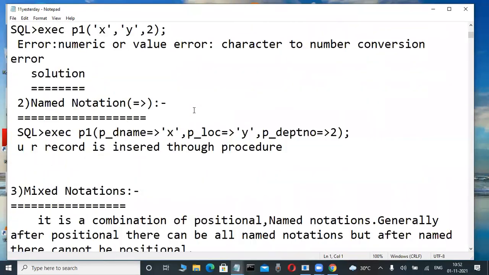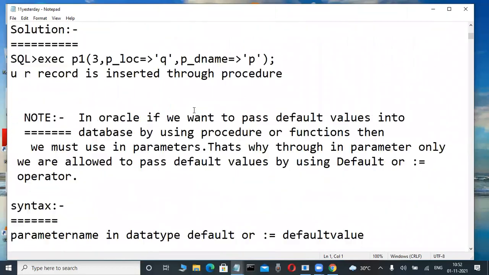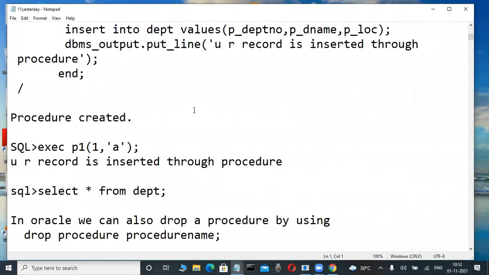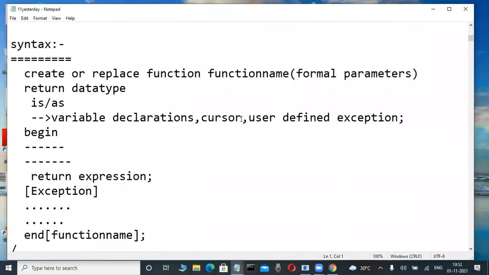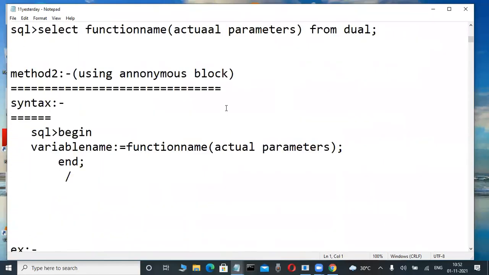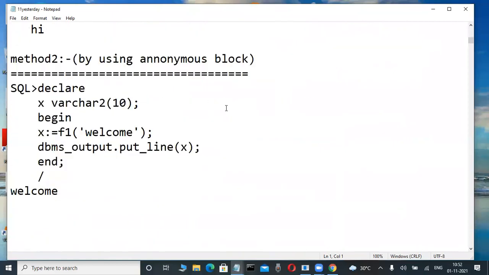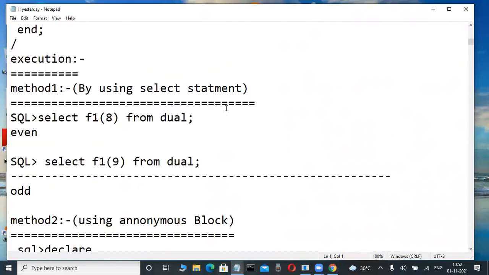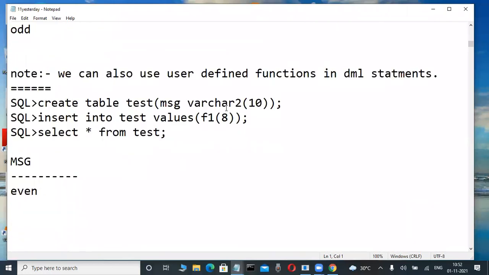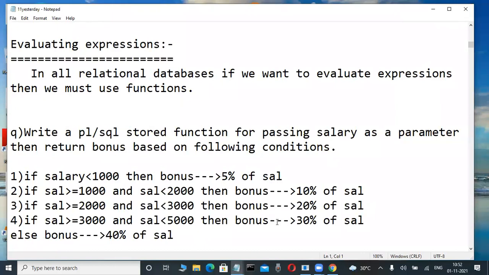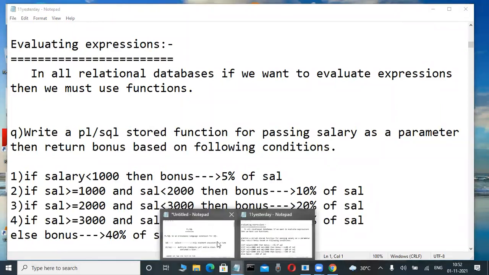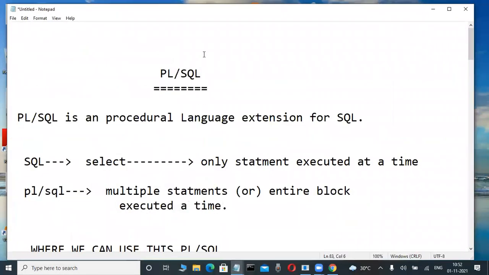These are all things we become familiar with. You all learn stored procedures, then functions, predefined functions, and how to write all of these. The coding is not difficult, very easy coding. These are all the things we are learning in our course. Once we start our classes, I will tell you to do all of it.